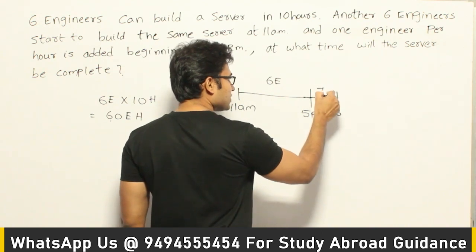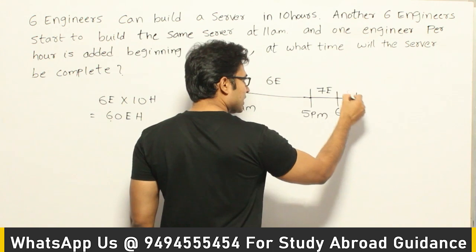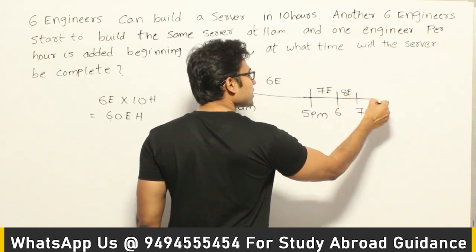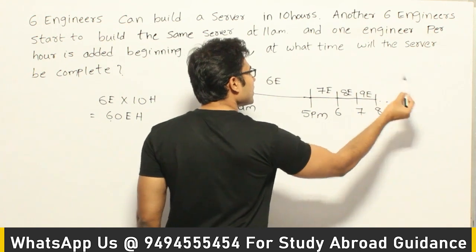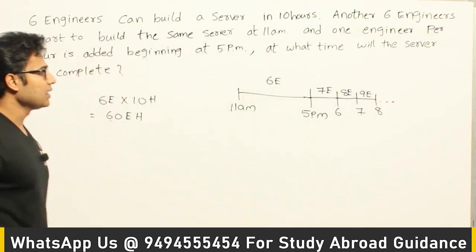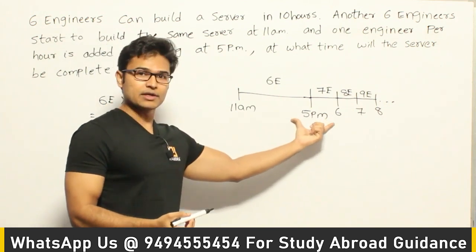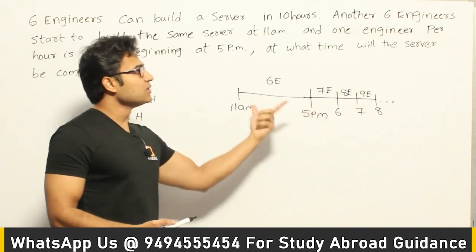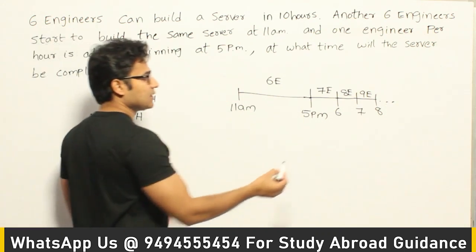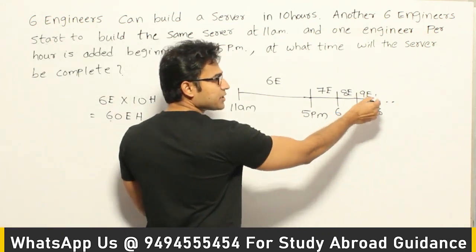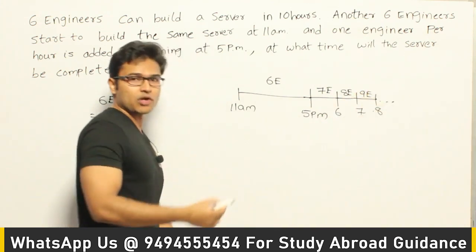From 5 to 6, 7 engineers are going to work on the project, and from 6 to 7, 8 engineers are going to work on the project, and 7 to 8, 9 engineers are going to work on the project, and so on. Okay, so now they are saying that if this is the way people are working on it, then when do we finish the project? At what time will the server be complete? Which means they are asking about this completion time. So will they finish at 8 pm or 9 pm or 10 pm or at what time?